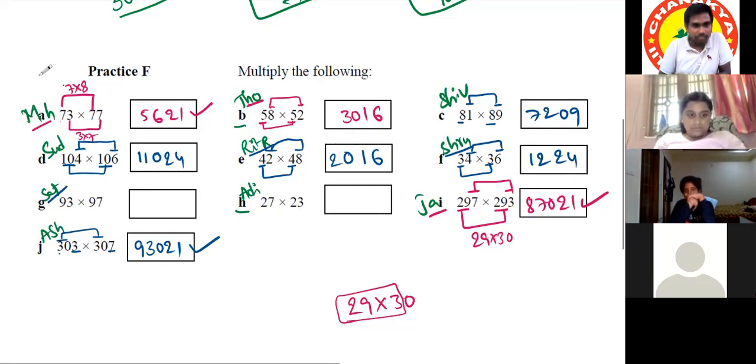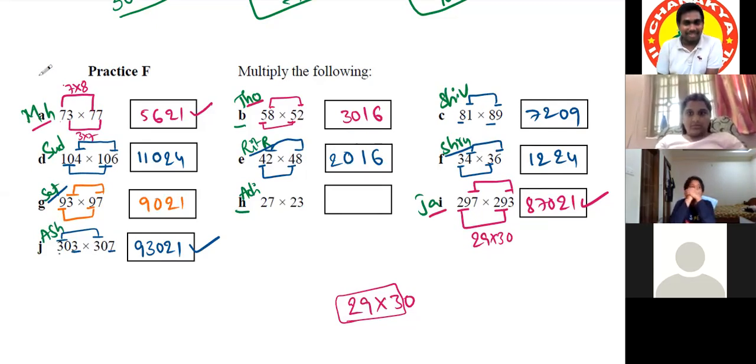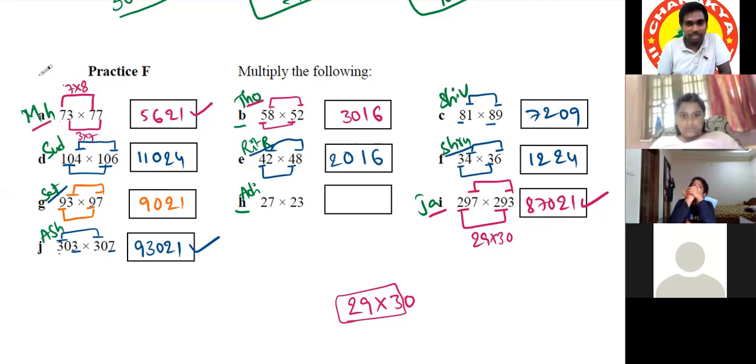So we will multiply 9 with 10. So 90. And then 7 3s are 21. Sir, can I leave? If this condition applies, then it is very easy, right? Whoever wants to leave, they can leave. Only one question is remaining. We'll all leave together.